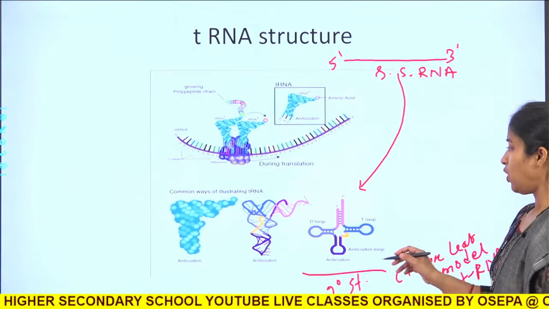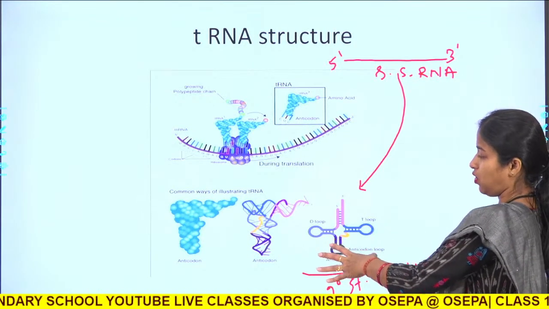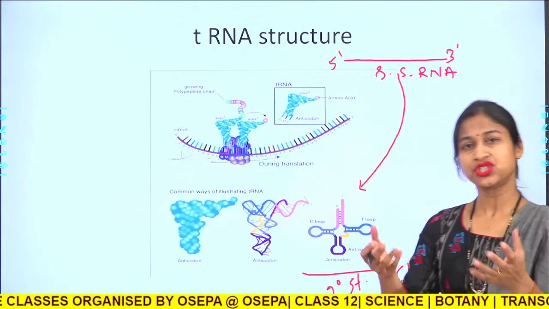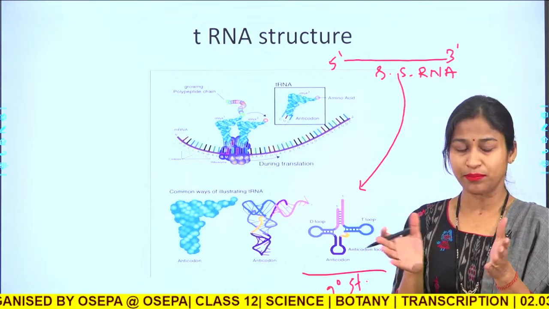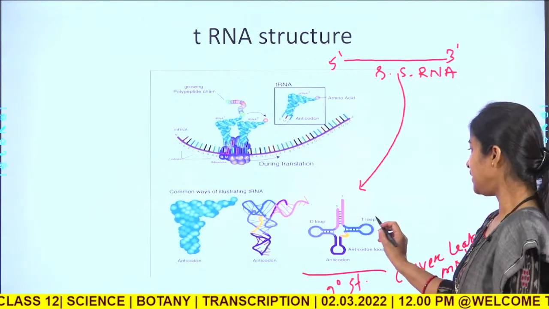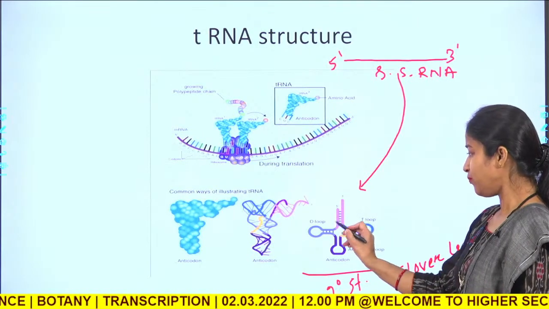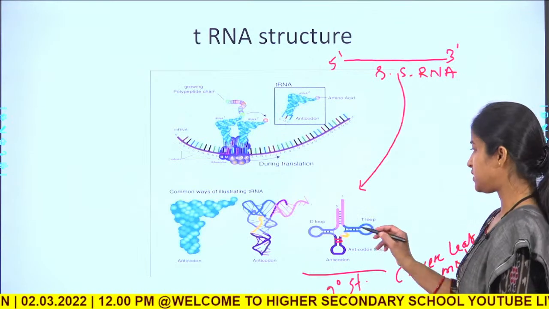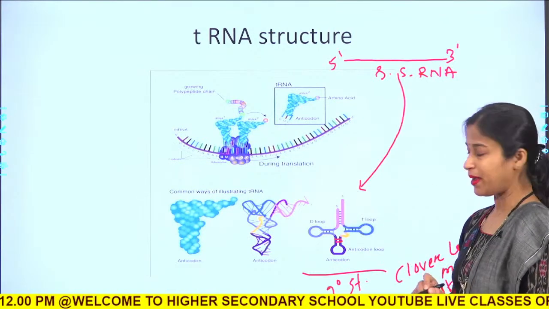Okay. So, there are certain self complementary regions which form hydrogen bonds with each other, forming the stem regions. Now, you can see 4 stem regions from 5 prime to 3 prime.